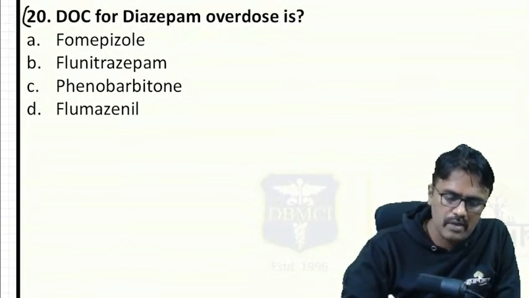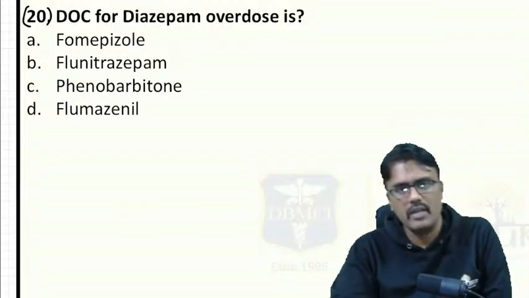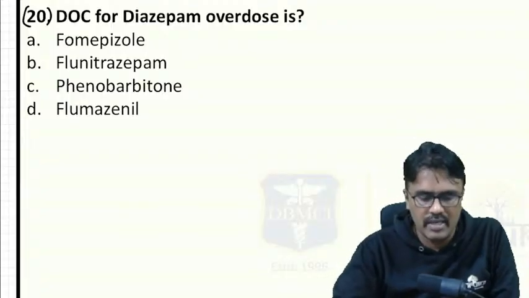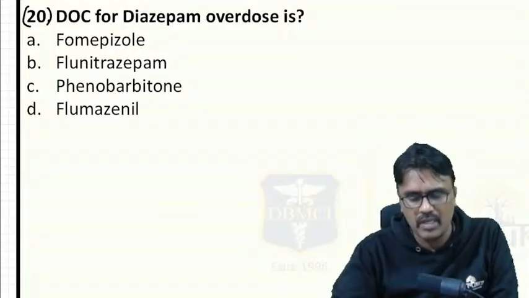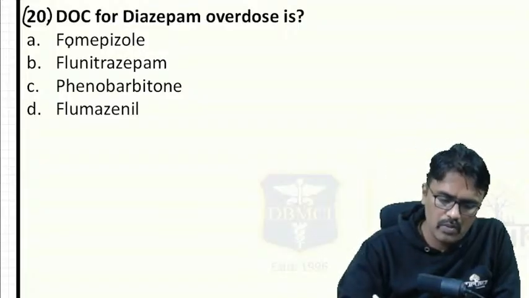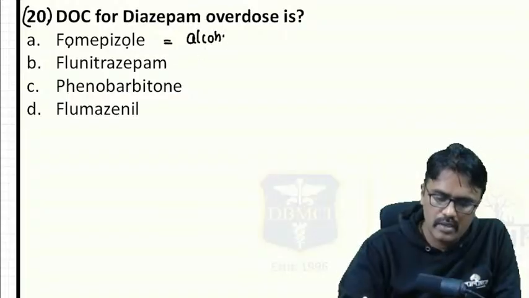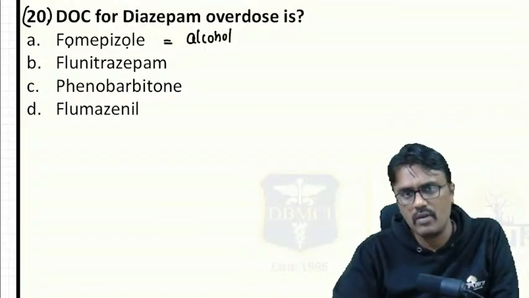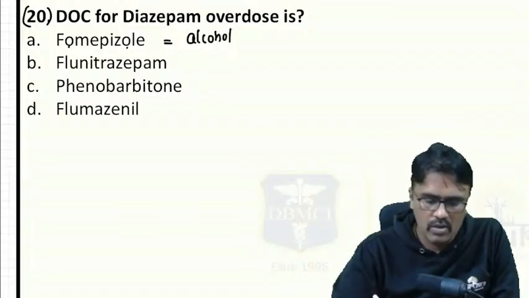It's a simpler question. Drug of choice for diazepam overdose: is it fomepizole? Now I told you, remember OO, so it is for alcohol poisoning. Whether it is ethanol, methanol, or ethylene glycol, the antidote is this.